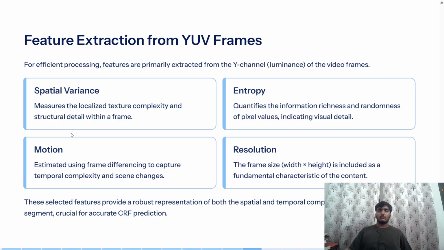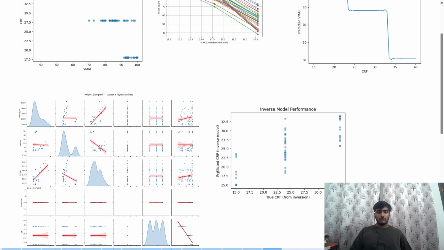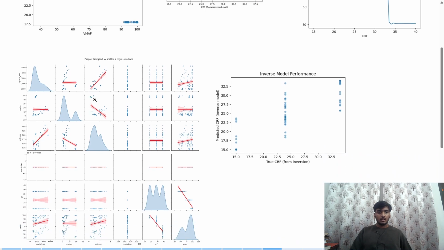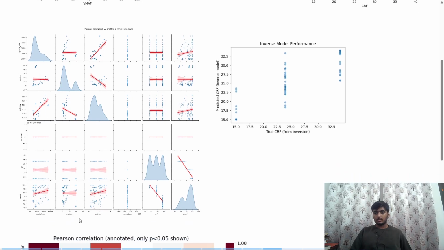Okay. So for every segment that we had for training, we extracted these features through OpenCV and used them. This is the variable correlation analysis. You can see how VMAF and CRF vary through these curves. And here below, you can see how the other parameters vary among themselves, like you can see over here.